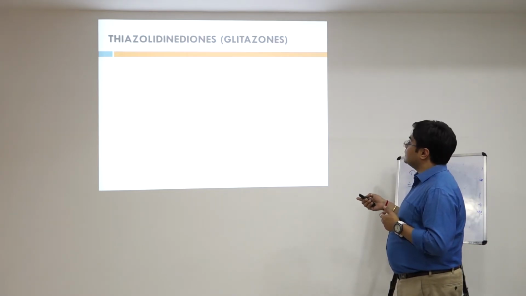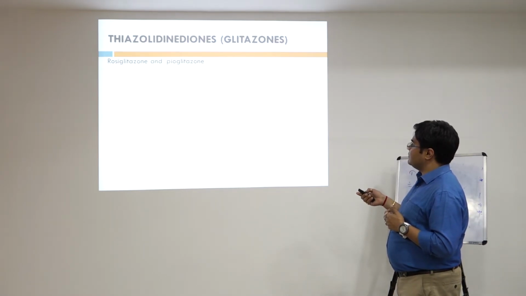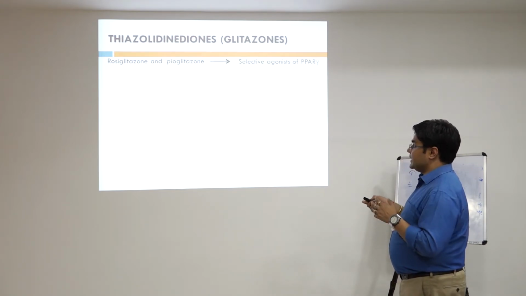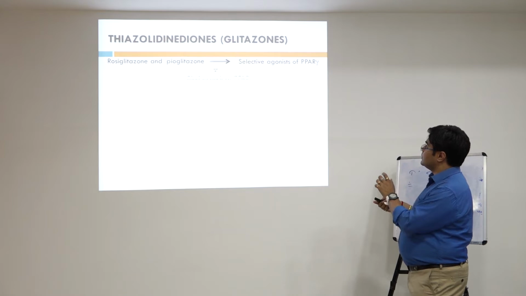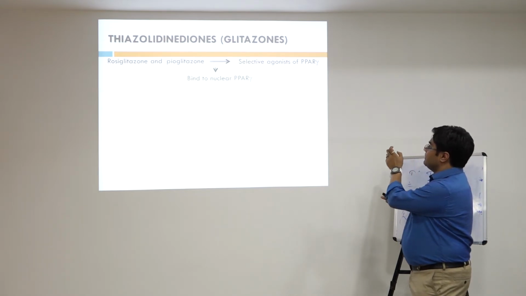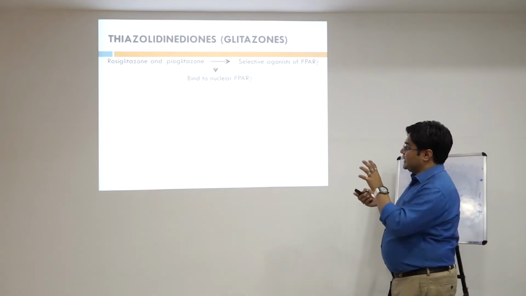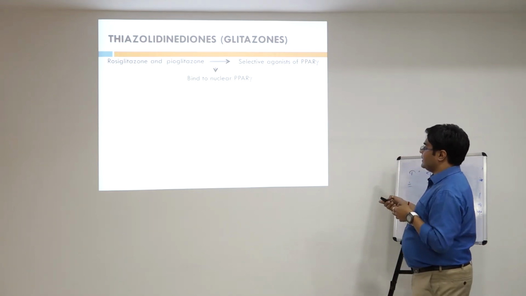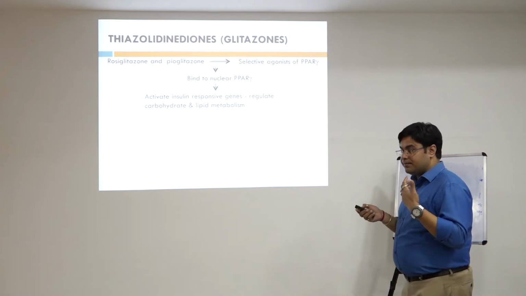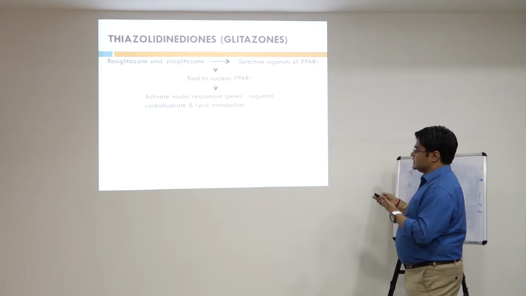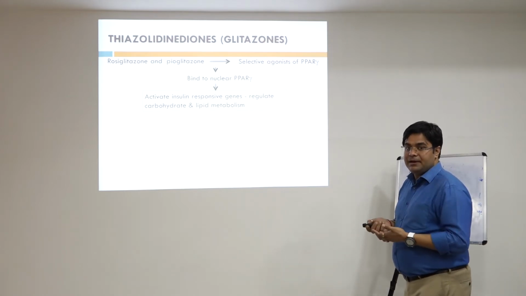Then thiazolidinediones, or glitazones, in which rosiglitazone and pioglitazone basically occur, and they are selective agonists of the peroxisome proliferator activated receptor, abbreviated PPAR gamma. They get attached to PPAR gamma because they are agonists for it, and when bound to PPAR gamma, they activate the insulin responsive genes and regulate carbohydrate and lipid metabolism.